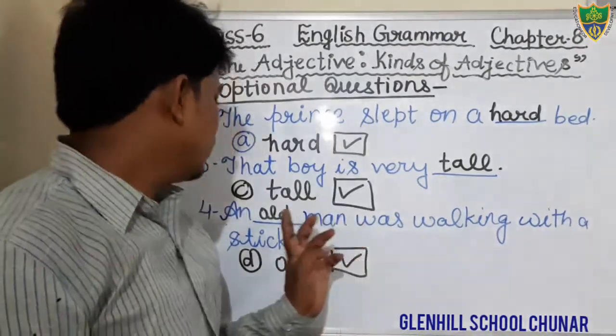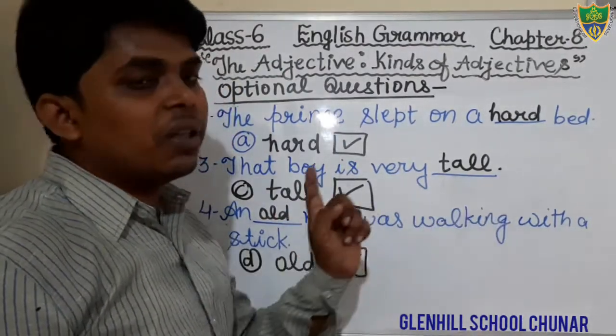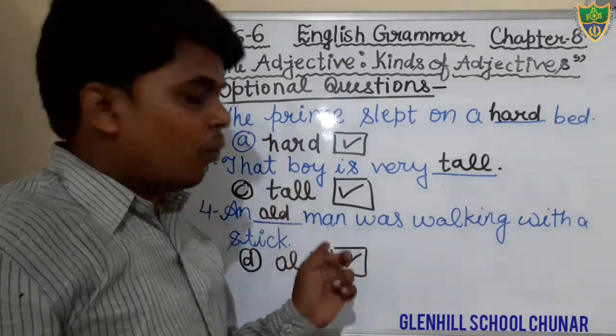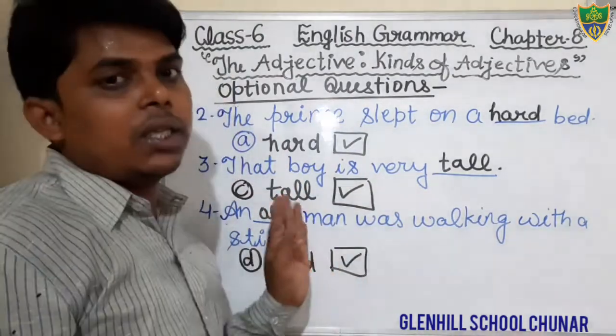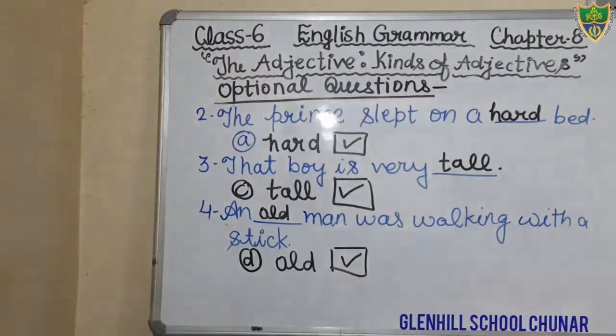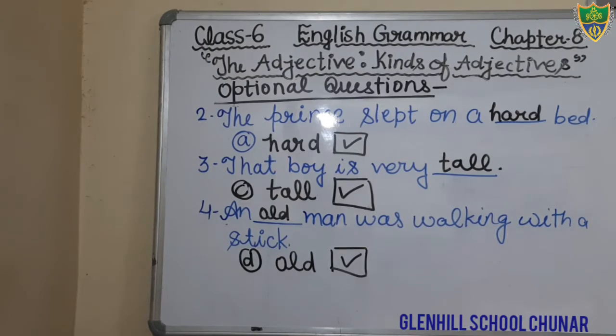Okay, just see. An old man was walking with a stick. Option number 4, option number D, is the correct option. Okay, students, just complete it. In the question number 2, the option number 1 is the correct option, that is hard. In the question number 3, the option number C is the correct option, that is tall. And in the question number 4, the option number D is the correct option, that is old.